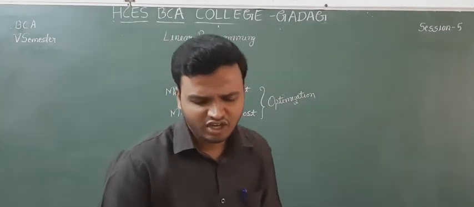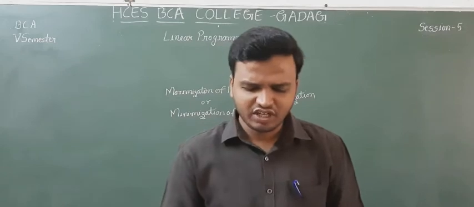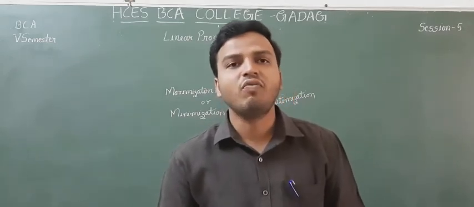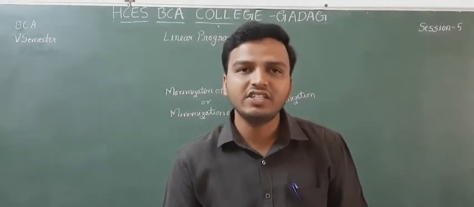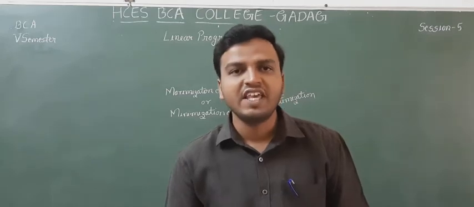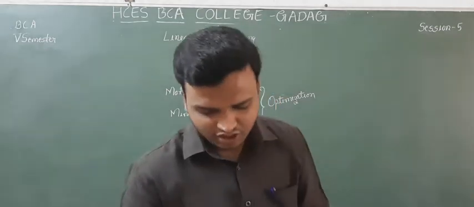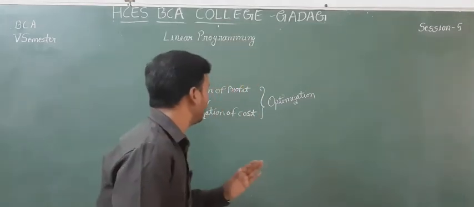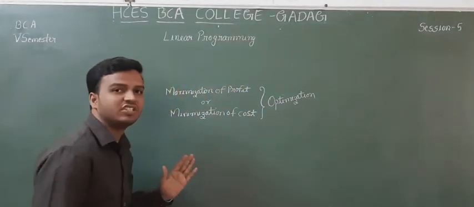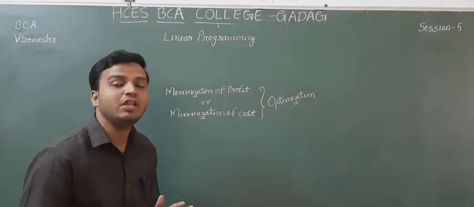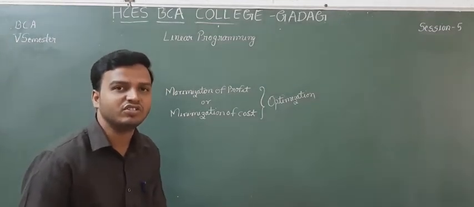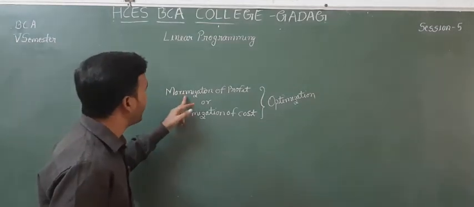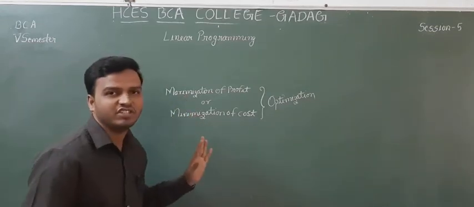Next, it is subject to a set of linear equalities or inequalities known as constraints. Constraints are nothing but limitations or conditions for this maximization and minimization.